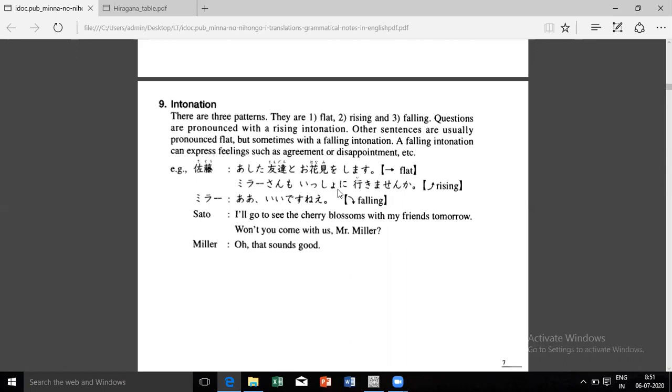Whereas when I'm asking somebody something, so when I ask a question, is this a Japanese language book? Kore wa nihongo no hon desu ka? That time, what happens? My accent is rising, right? So nan desu ka? So ka is going upwards, so that is why they say it is rising.